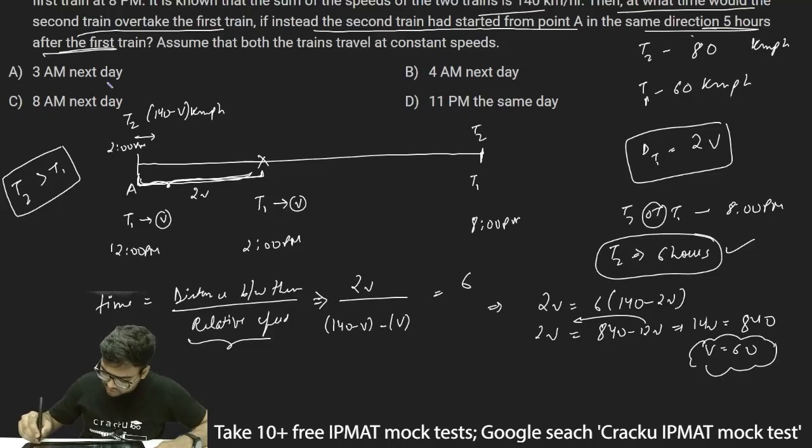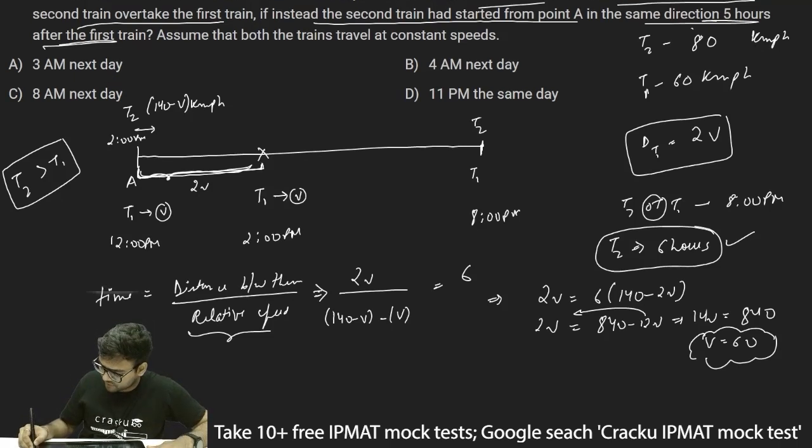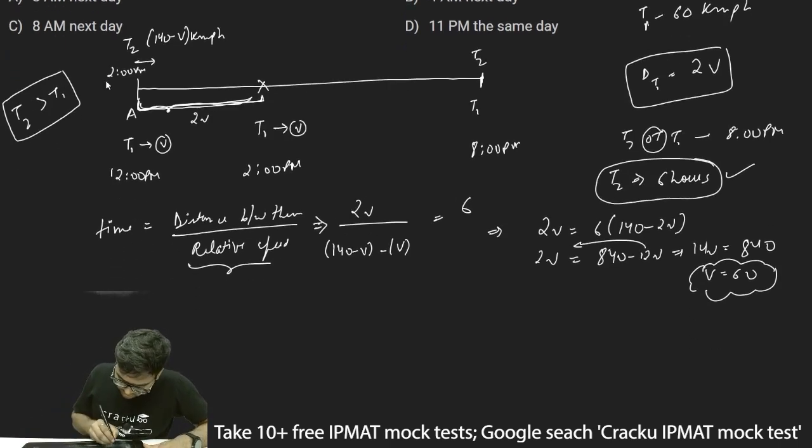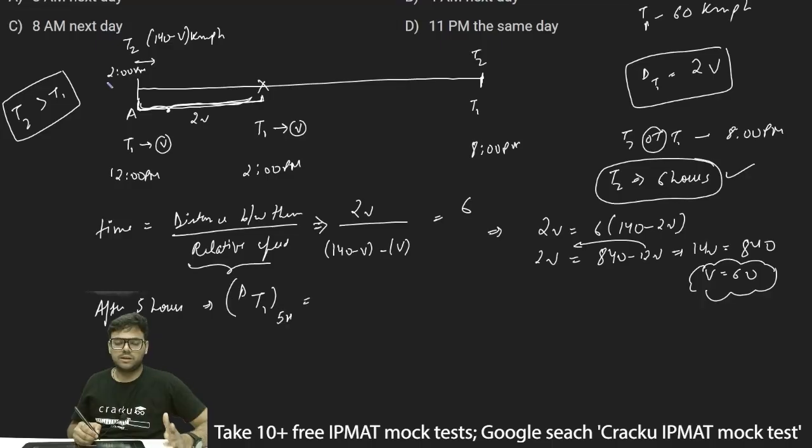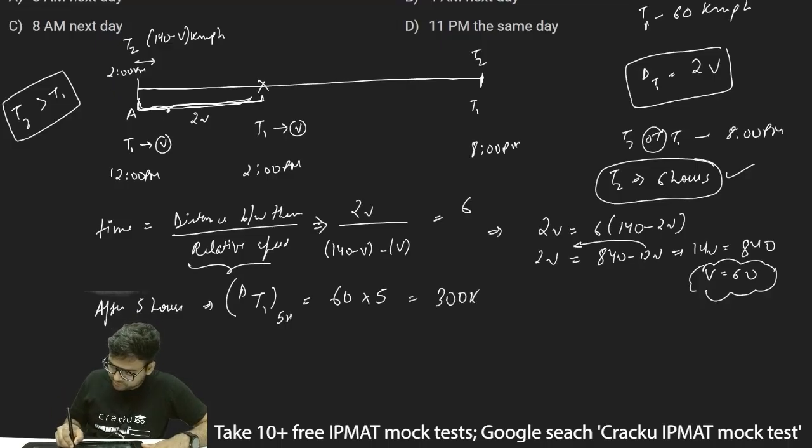Now it is asking us to find out what will happen if instead the second train had started from the same point in the same direction after 5 hours. So after 5 hours, the distance covered by T1 will be what? Distance covered is speed into time. What is the speed of T1? Speed of T1 is 60 km per hour. And the time is 5 hours. Basically we have to find the distance covered by T1 in 5 hours. So 60 into 5, this is 300 kilometers.